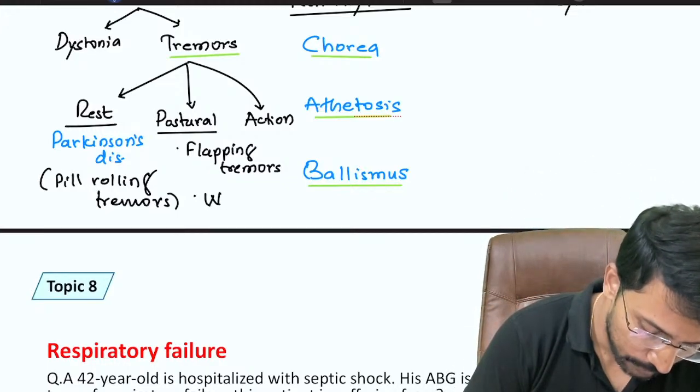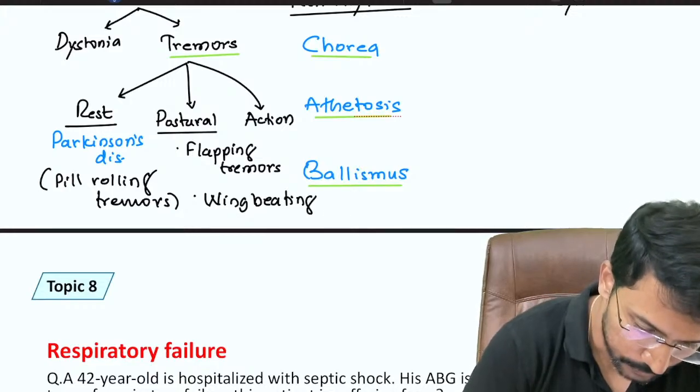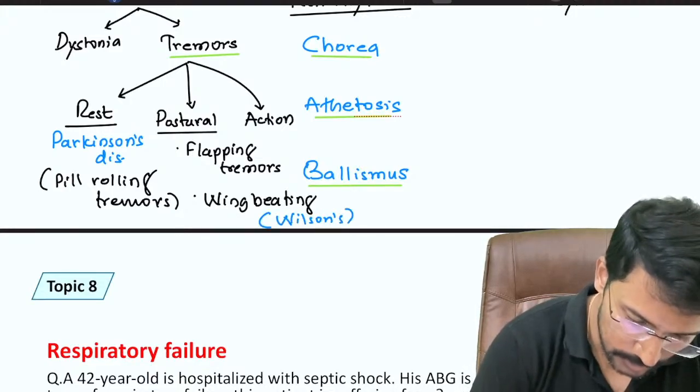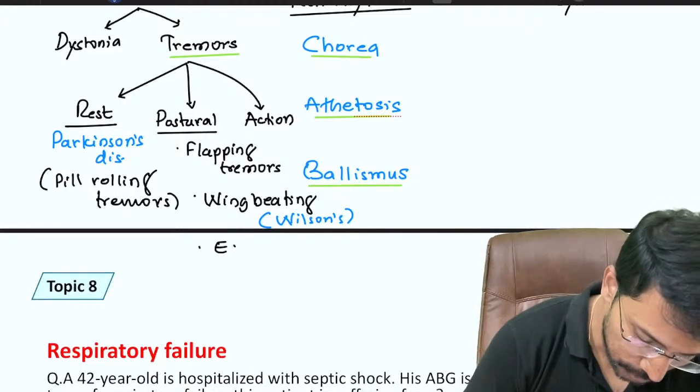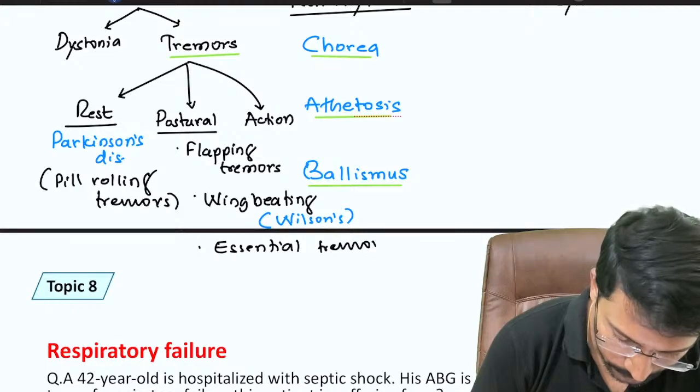Okay, then we have wing beating tremor, which is seen in patients with Wilson's disease. Then we have essential tremor and alcohol withdrawal tremor.